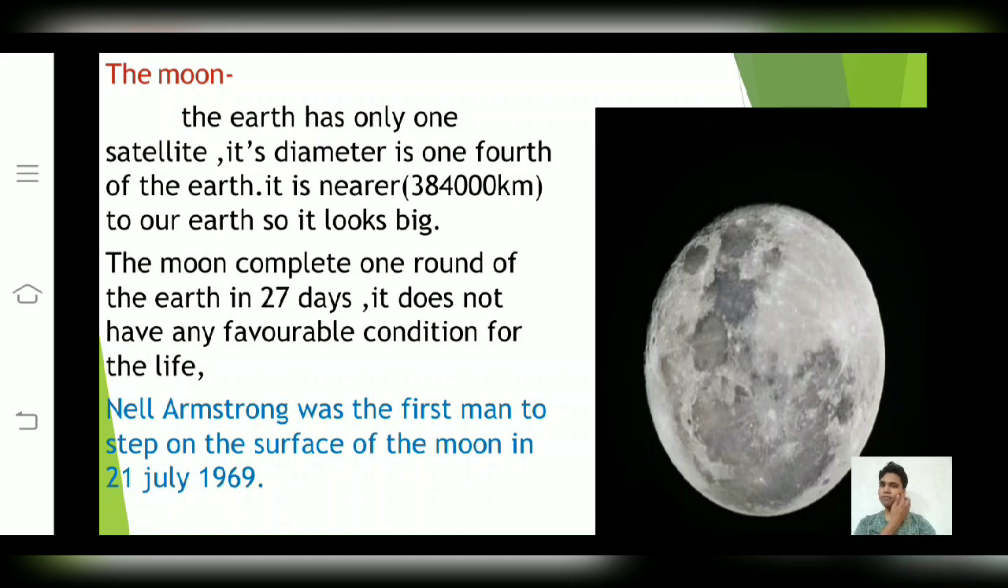Friends, the Moon completes one round of the Earth in 27 days. Friends, it does not have any favorable condition for life. It means the Moon is a lifeless satellite. Friends, let me tell you who was the first person to reach the Moon. Neil Armstrong was the first man to step on the surface of the Moon, on July 21, 1969.